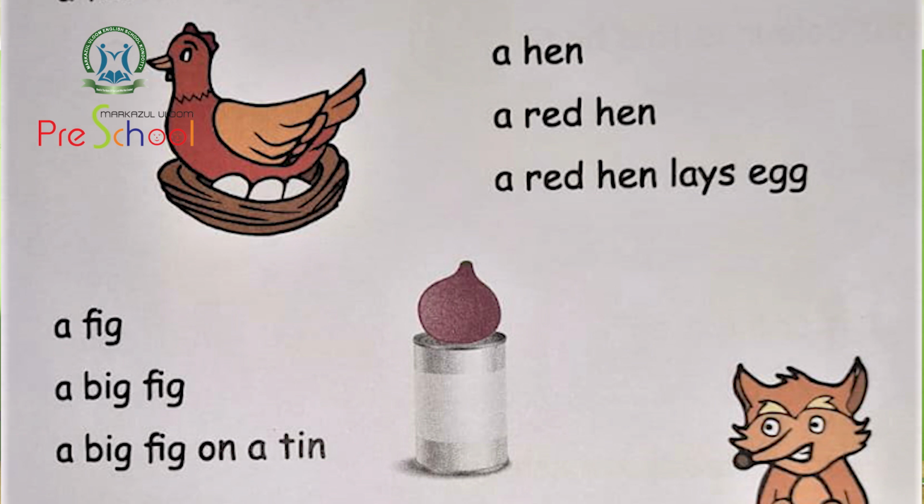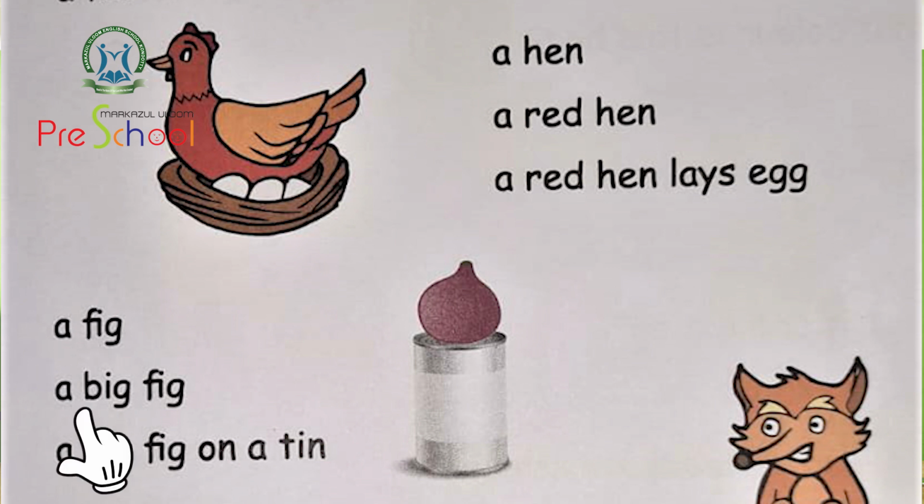Now look at the third picture in this. You can see a tin. You can see a fig on top of the tin. Yes, look, what is that? A fig. You know what is fig? You might have seen, just like Attiparam. Yes, fig. A big fig.